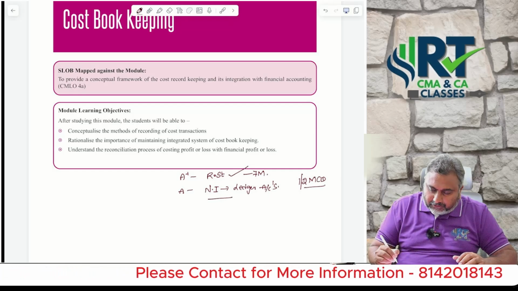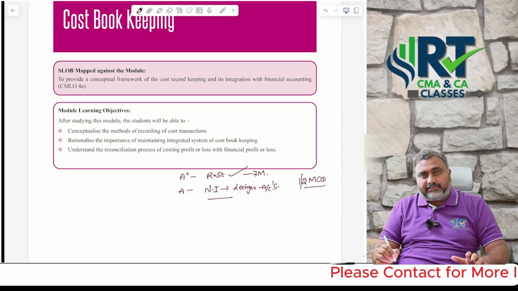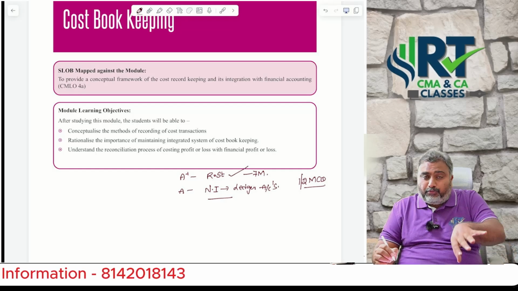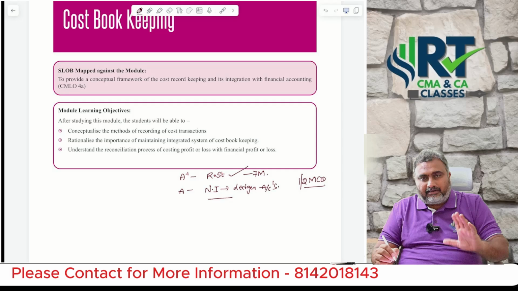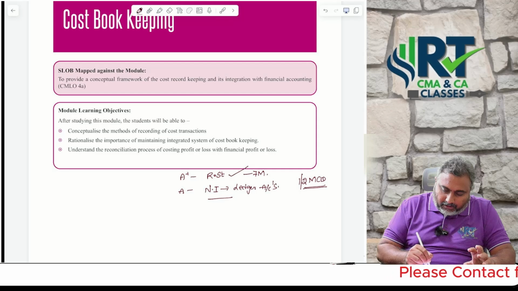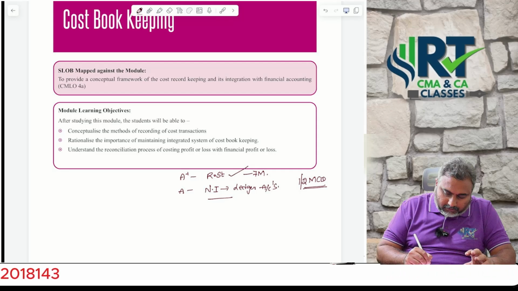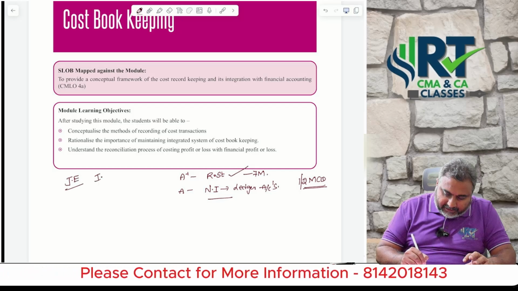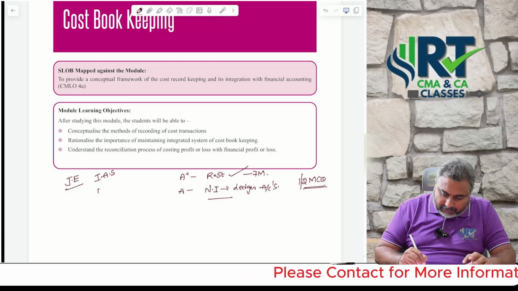Either they are asking you journal entries under the integrated accounting system also, what is to be debited, what is to be credited, exactly what is wrong in relation to that area. They may focus on that regarding MCQs. Sir, already in my notes I have given all the journal entries related to the integrated accounting system as well as the non-integrated accounting system.